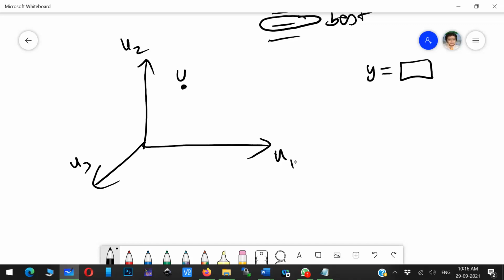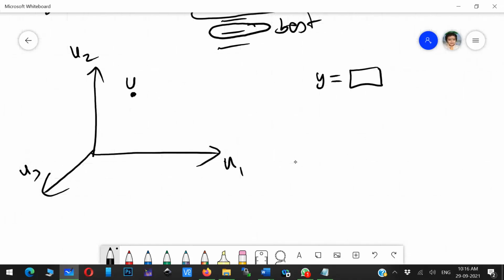So you will get some output. Whether this output is good is always checked using something called the objective function. You check the objective function value. For this particular u1 there will be a corresponding y1. Then you intelligently move from this point to another point.